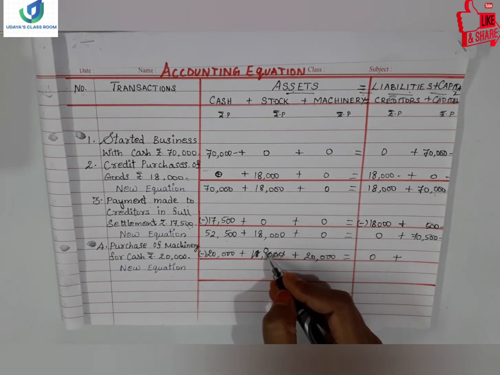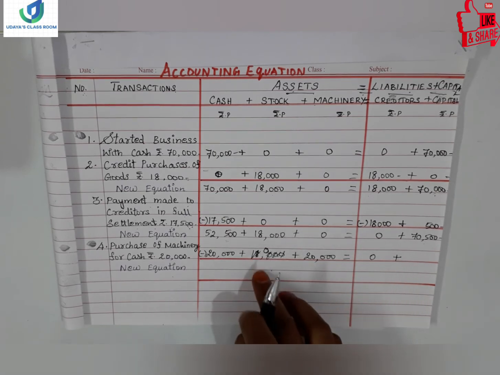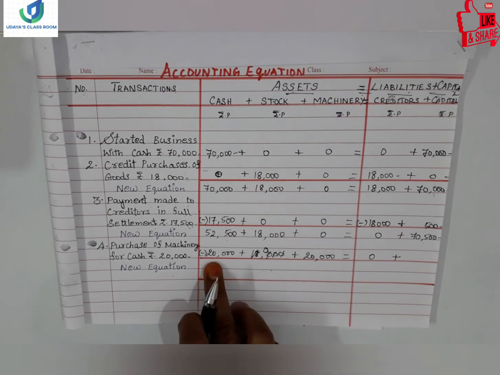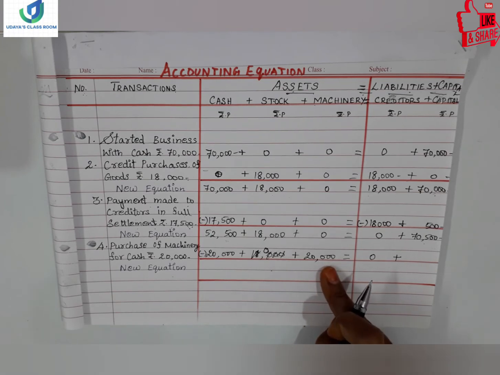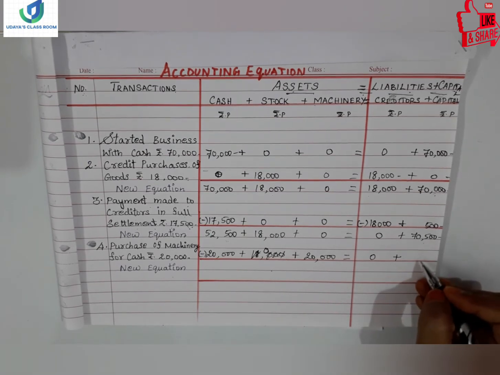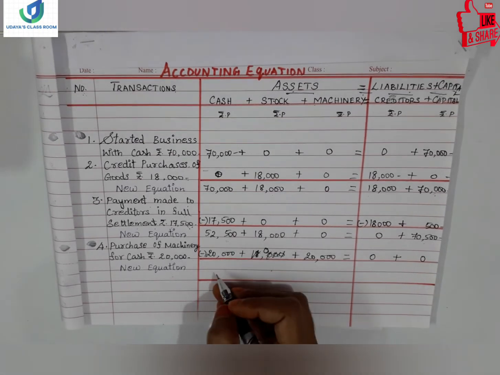So let's put 0 here, 0 only. When we add, we can write 18,000 in the total column, right? So minus 20,000 and it is 0 here, and machinery on one side increased by 20,000, and 70,500 will be there as it is, so 0. So there is no confusion here.